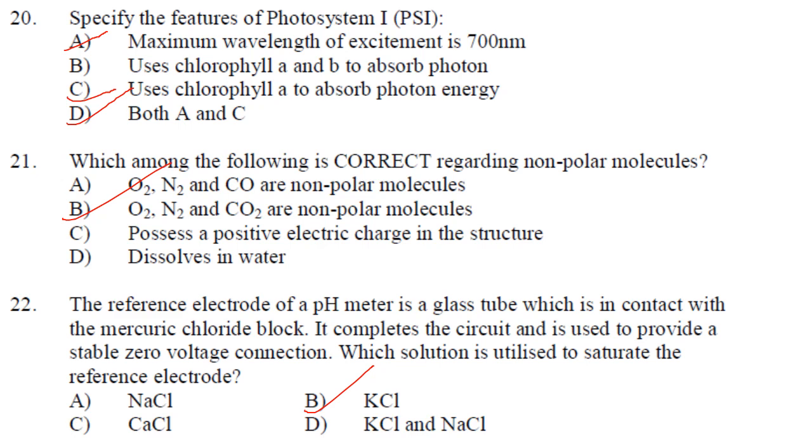Next question. Specify the features of photosystem 1. Maximum wavelength of excitation is 700 nanometers. That is correct. Uses chlorophyll A and B to absorb photons? No. Uses chlorophyll A to absorb photon energy. Yes. So both A and C are correct. Answer is option D.